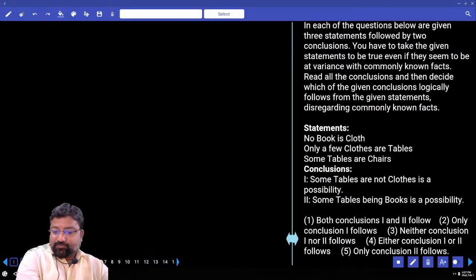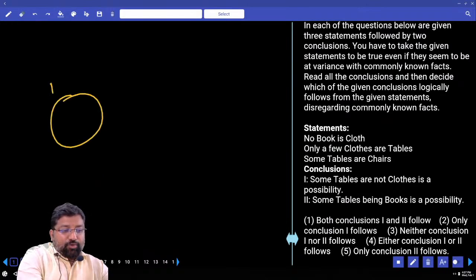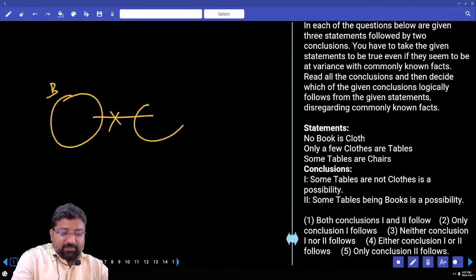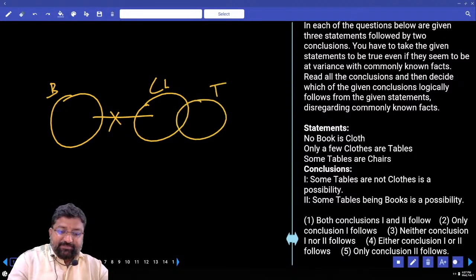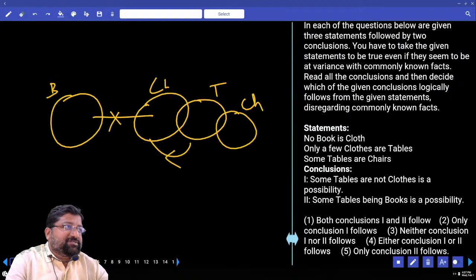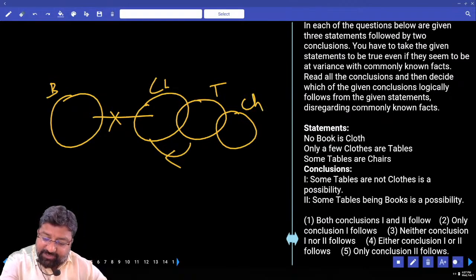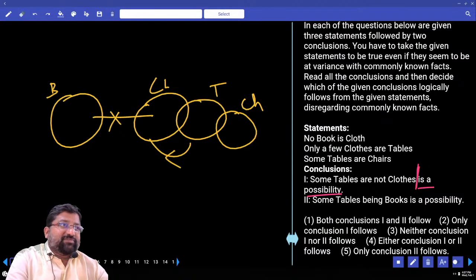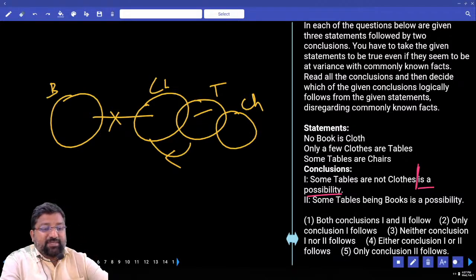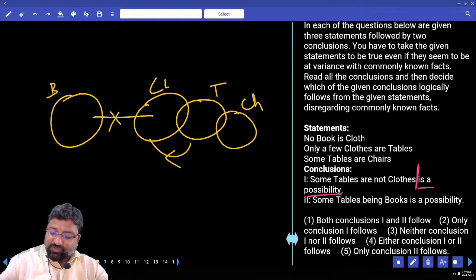Third, no book is cloth. Only a few cloths are tables. Some tables are chairs. What is the first conclusion? Some tables are not cloths is a possibility. Forget about the next part, only concentrate on the first part. What is the first part? Some tables are not cloths. So it is already possible in the basic diagram. So is it a possibility? Yes. So first one right.